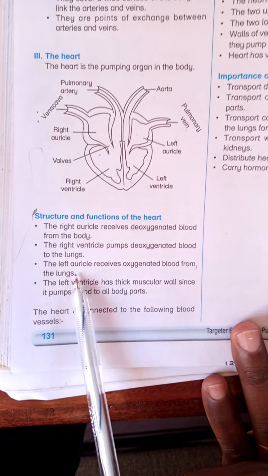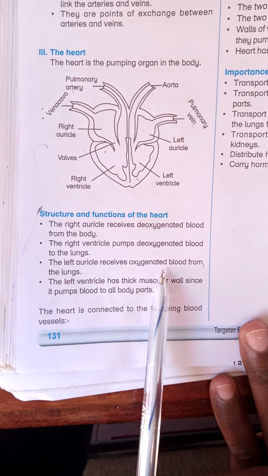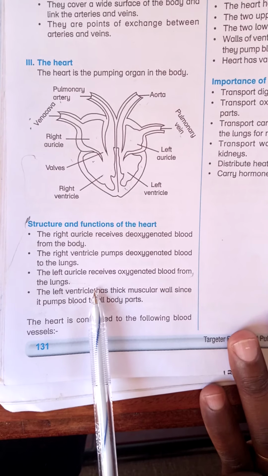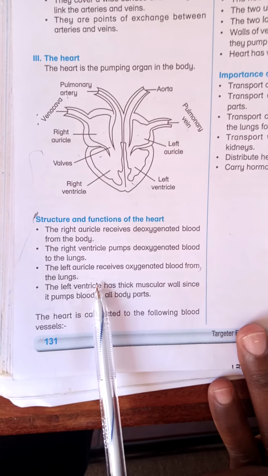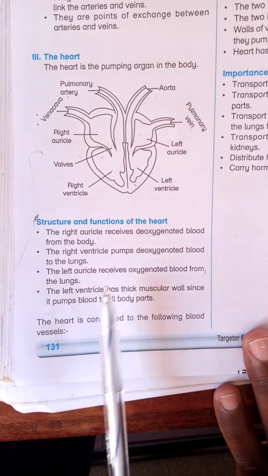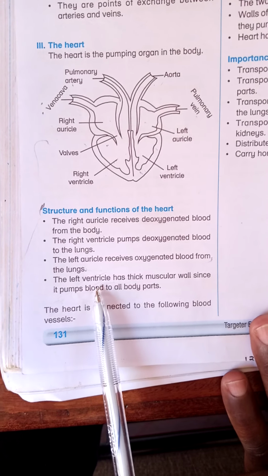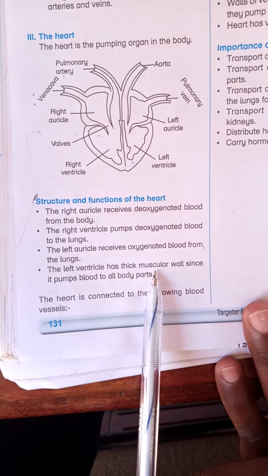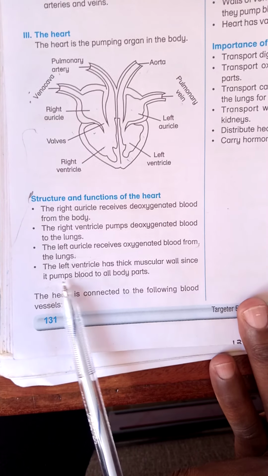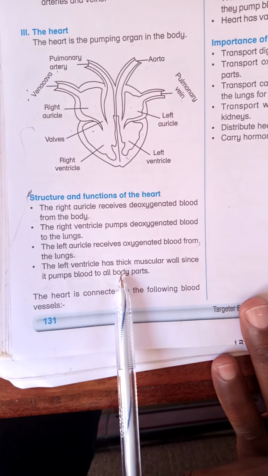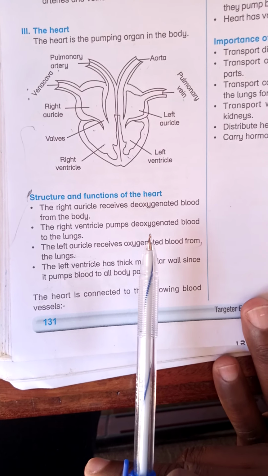The left auricle receives oxygenated blood from the lungs through the pulmonary vein, the only vein that carries oxygenated blood. 4. The left ventricle, which is the most muscular chamber, has a thick muscular wall since it pumps blood to all parts of the body through the aorta.